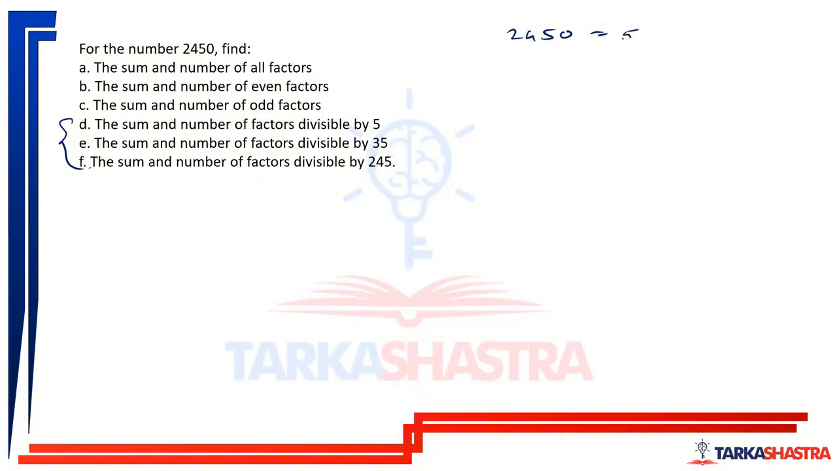So that is 5 raised to 1 into 7 square, into 2 raised to 1 into 5 raised to 1. So 2 raised to 1 into 5 raised to 2 into 7 raised to 2 is the prime factorization.